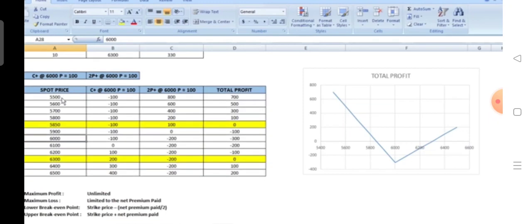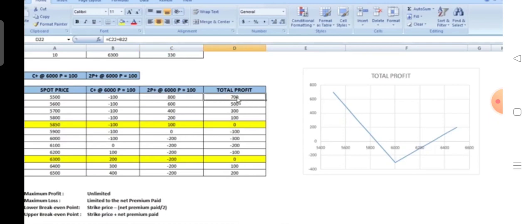So say at 5,500 call option of 6,000 gets lapsed, we lose minus 100 and put options gets exercised, so we have a positive intrinsic value of 500 each on put. So the net payoff from this leg would be 800 rupees.